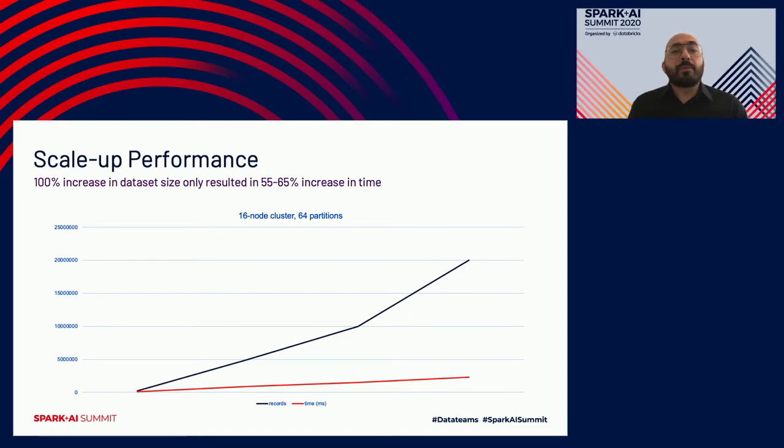The scale-up performance is basically another way to interpret the previous result for the 20 million row data set. As you can see overall, a 100% increase in the data set size only resulted in about a 55% to 65% increase in time. This could also be explained by the speedup graph: going from 10 million to 20 million rows, every node is now doing a lot more work than before. That's why the runtime did not significantly increase, and as a matter of fact remained almost virtually flat if you compare it with the data set size increase.